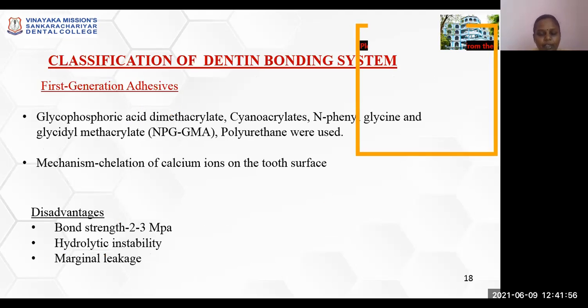Coming to the classification of dentin bonding agents, it contains many generations from first to seventh generation. Modifications have been made from generation to generation, thereby improving the properties of the dentin bonding agent. The first generation adhesive made use of glycerophosphoric acid dimethacrylate, cyanoacrylates, and N-phenylglycine glycidyl methacrylate. Mechanism of action is chelation of calcium ions on the tooth surface. Disadvantages: bond strength of about 2 to 3 megapascals, hydraulic instability, and marginal leakage.